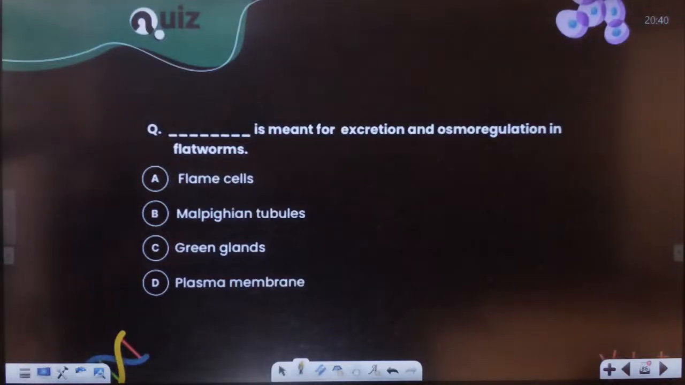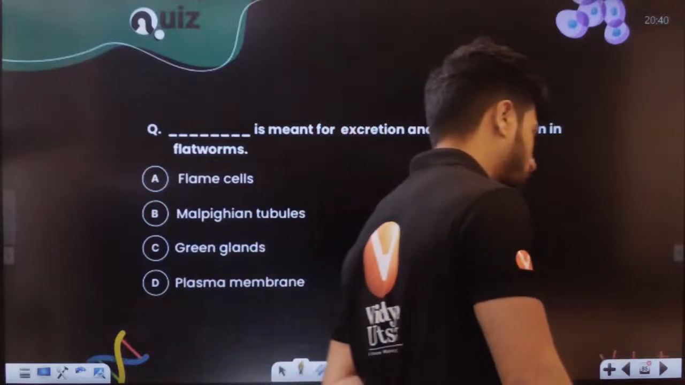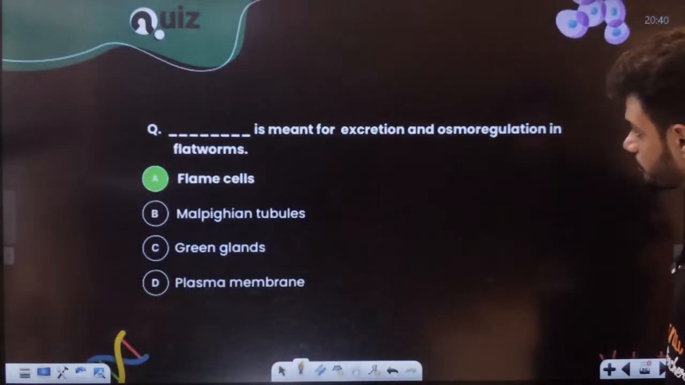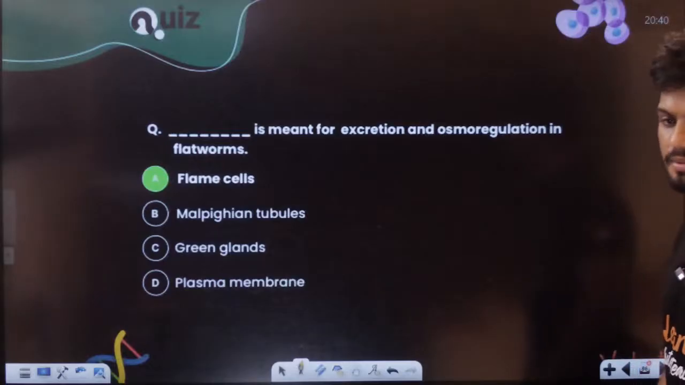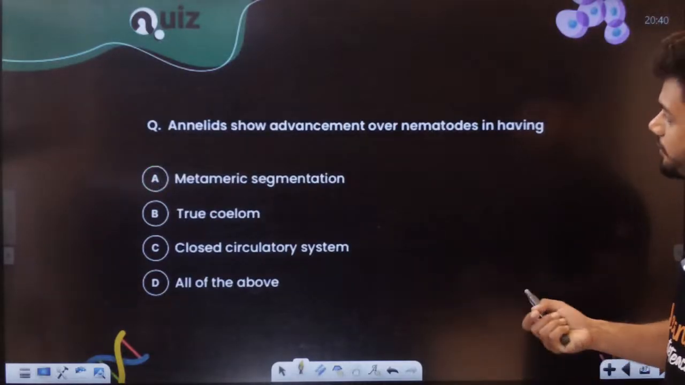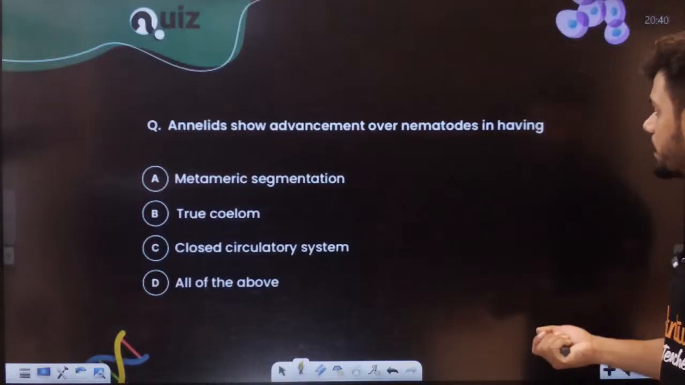Students, Animal Kingdom is a chapter we have to keep on revising. Otherwise, it is very difficult, students. Very difficult. Animal Kingdom, you have to revise these concepts. Flame cells. Very good, students.